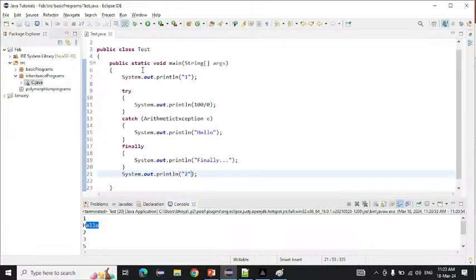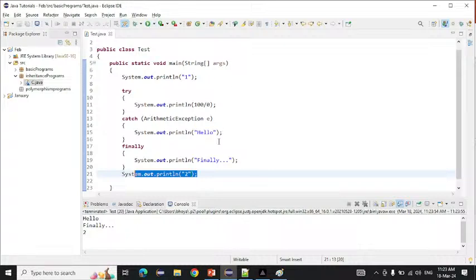We will print this on the console. So what will we get? First we get 1. Then will hello come on the console or not? After that finally and 2. If I run this, we get 1, then hello, then finally on the console.